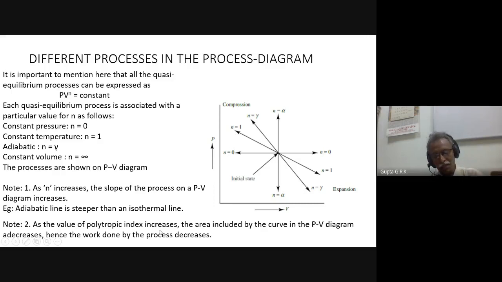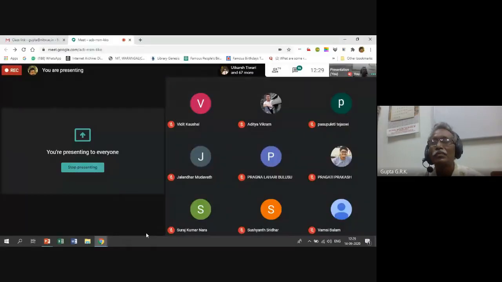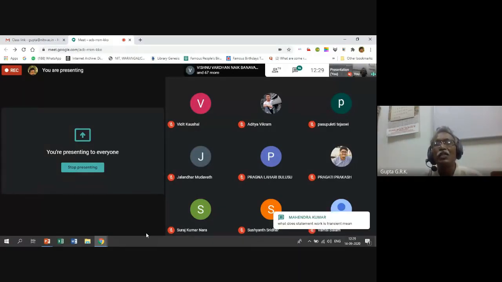These are the main important points which we come across later also. So this is the way I want to cover, and in the next class we discuss the first law of thermodynamics. Any doubts? All these things you know, the only thing different is the different forms of work we have discussed.